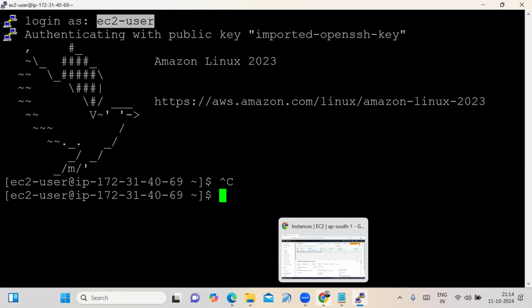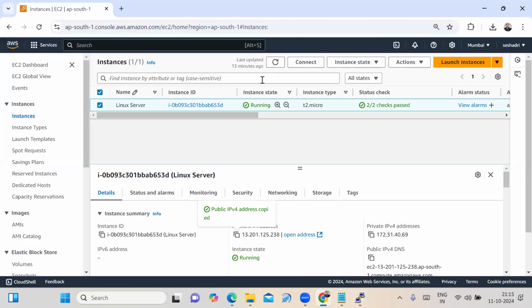If I launch, it's accepting. Is it the default user for Amazon OS? Yes, I'll tell you. That is the reason I'm asking the question: why can I give the login as EC2-user? Now come here. What is the reason here?